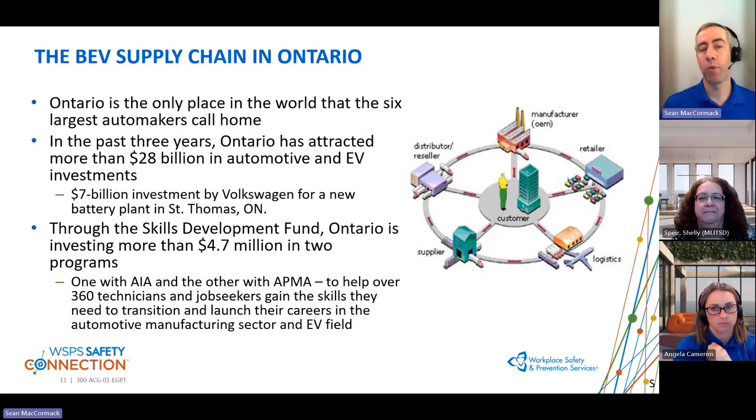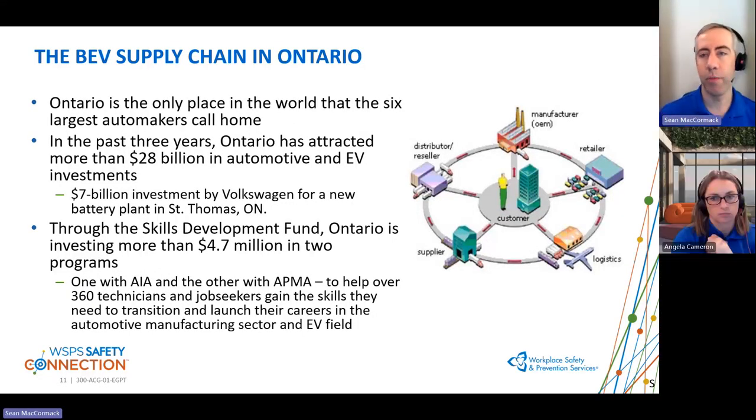Ontario is the only place in the world that the 6 largest automakers all call home. In the past 3 years, Ontario has attracted more than $28 billion and growing in automotive and EV investments. This does include $7 billion by Volkswagen for the St. Thomas battery plant, and we've also just heard announcements made by Honda in the past couple of weeks.